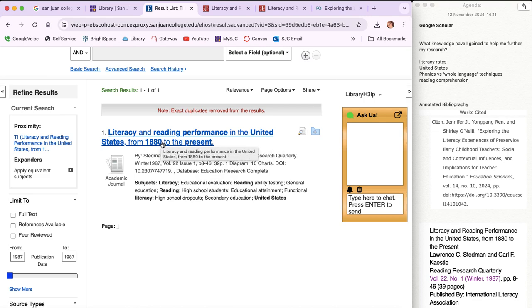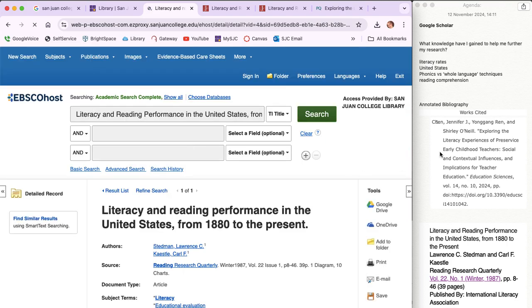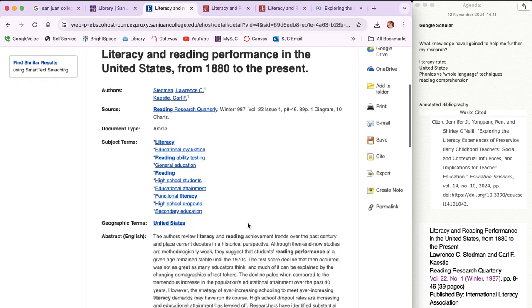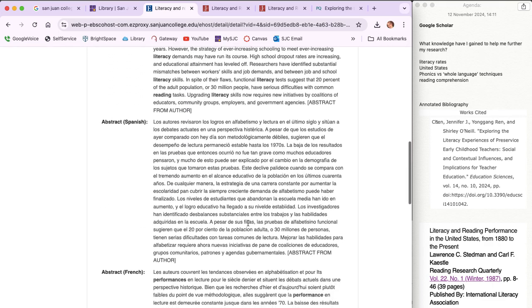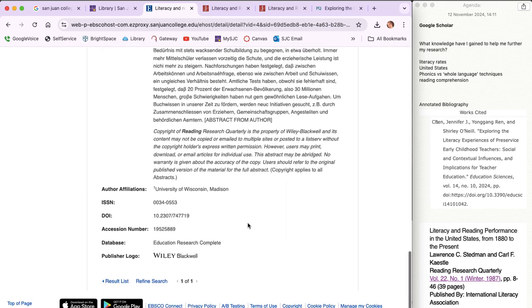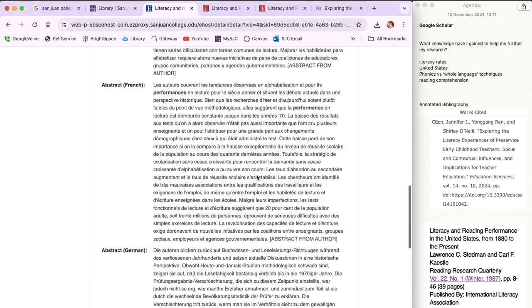So I may not be able to find an actual copy. I may need to reach out to librarians. So it did find the article, yay, as we can look over here and see the info. But I'm not seeing a copy of it.